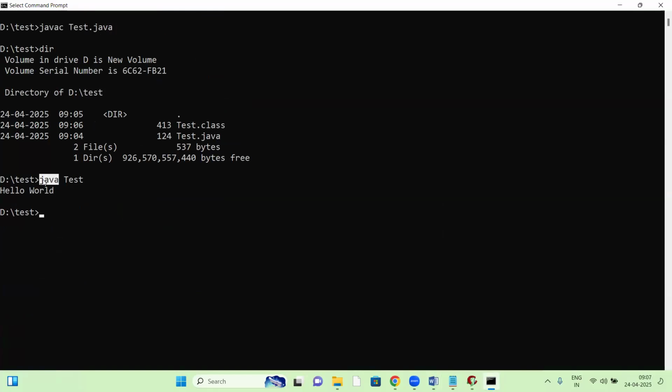Java means now it's the interpreter. Now the interpreter comes into the picture. The Java interpreter takes the Test.class file, converts it line by line into binary format, and generates output like this. So here the interpreter is working. Errors are checked by the Java compiler, but program execution is by the interpreter.